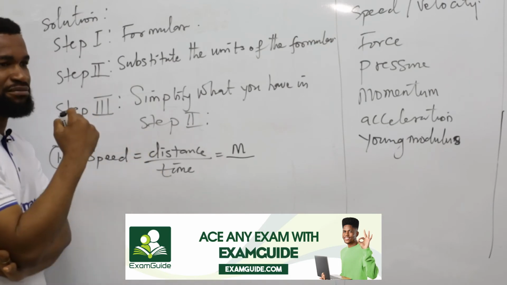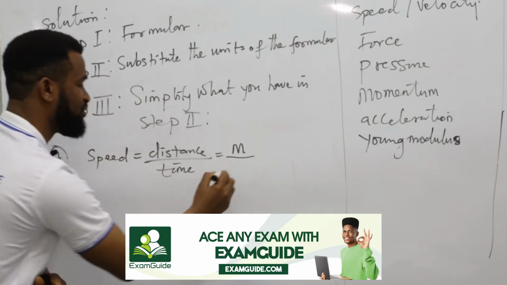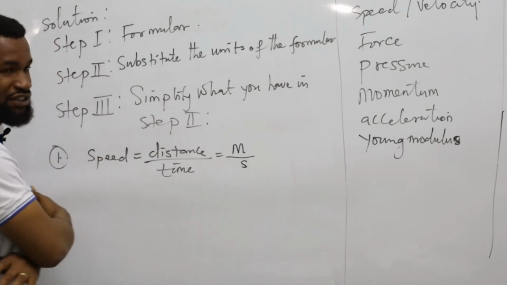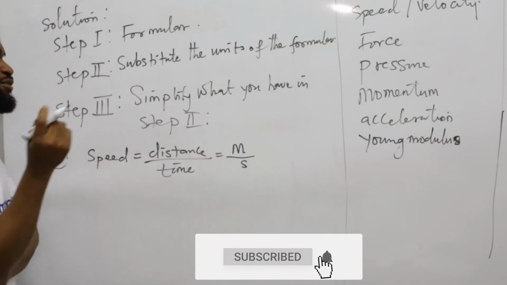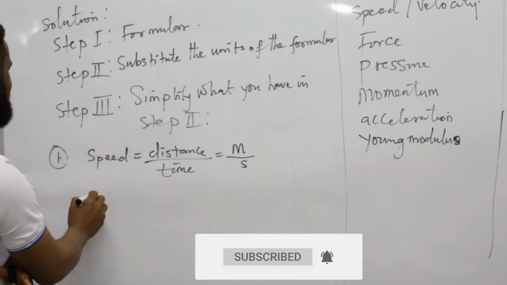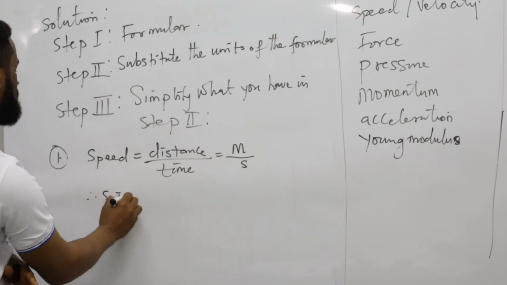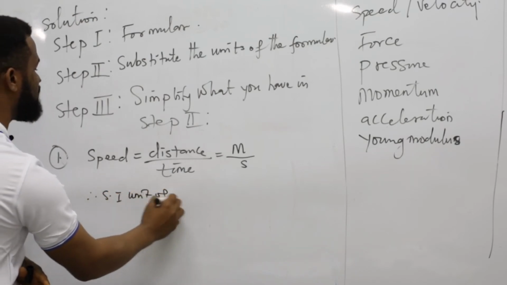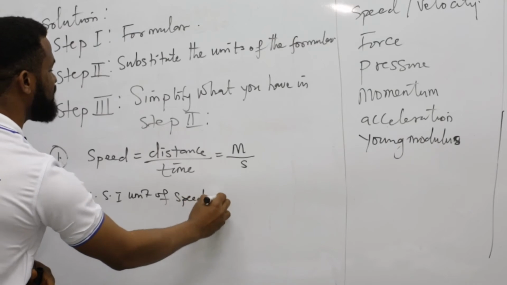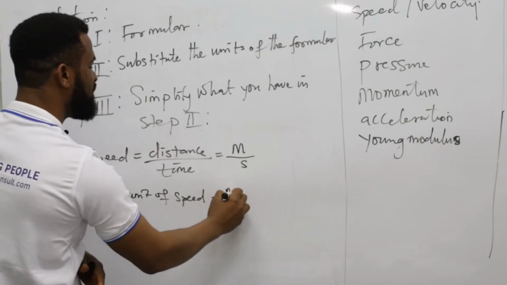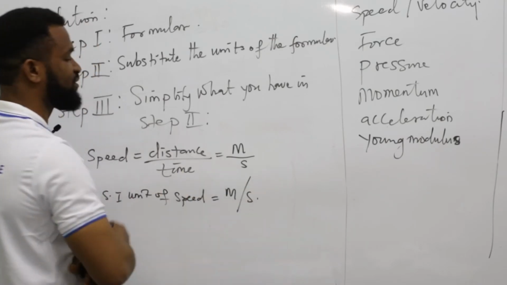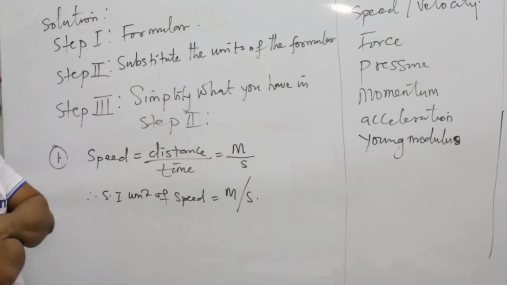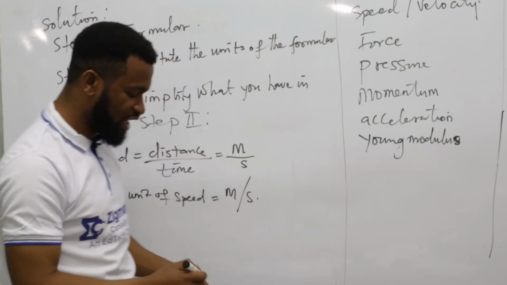What's the unit of time? Is seconds. You write S. Then you finished. And that is why in physics, they say that the SI unit of speed is what? Meter per seconds. That is the unit of speed. Now let's do force, and I will tell you why.